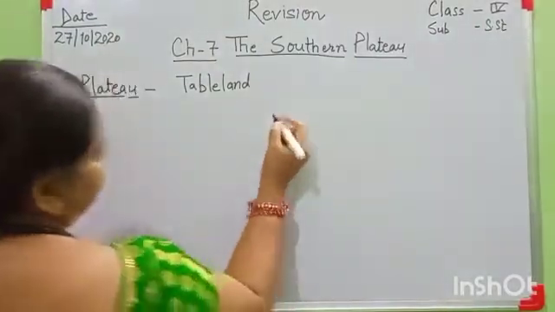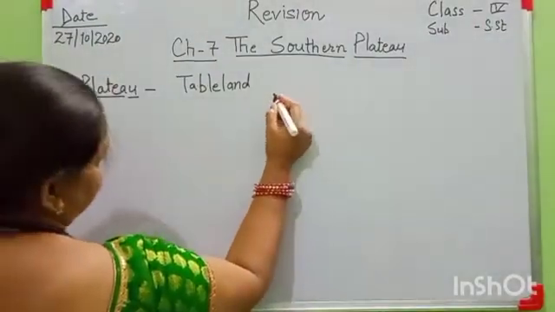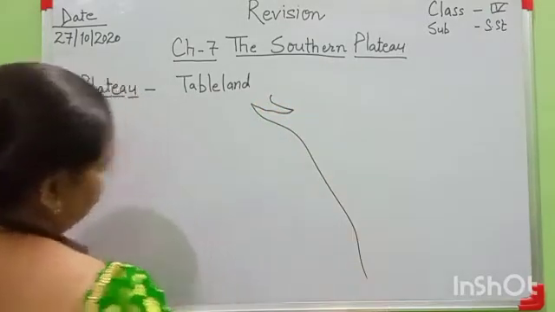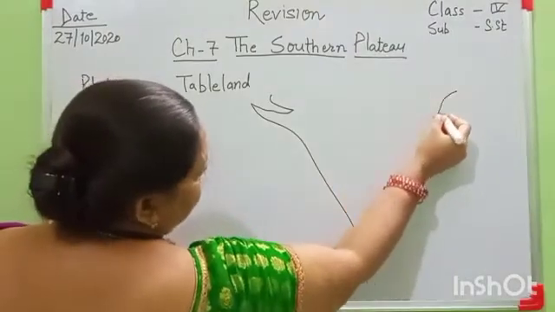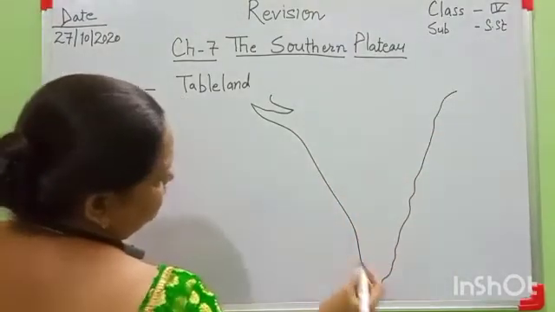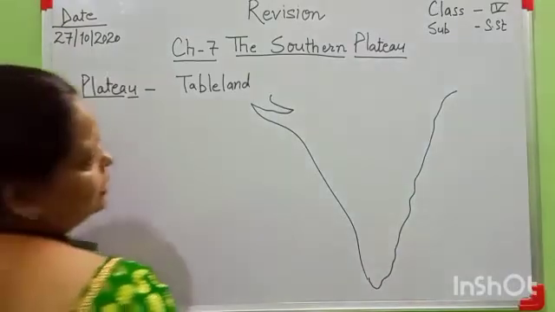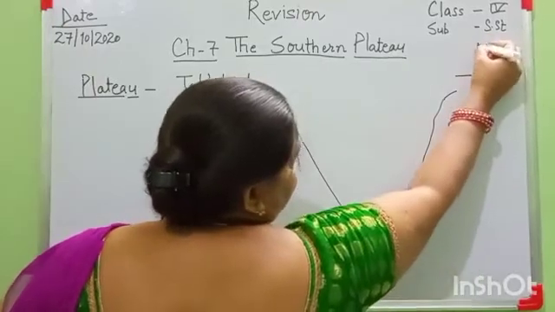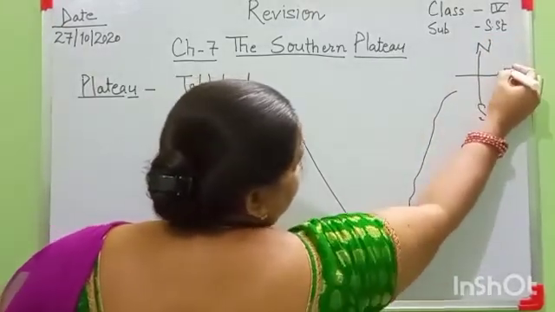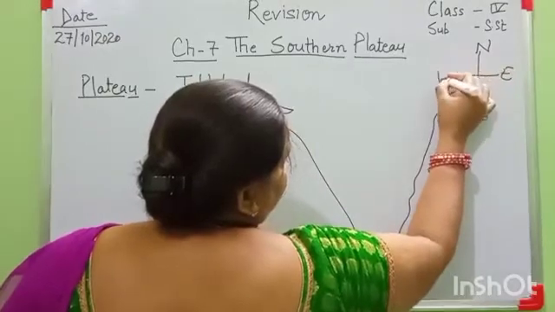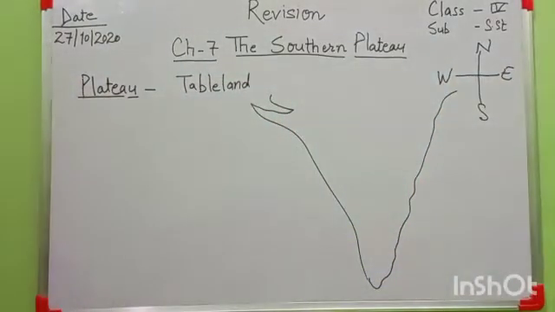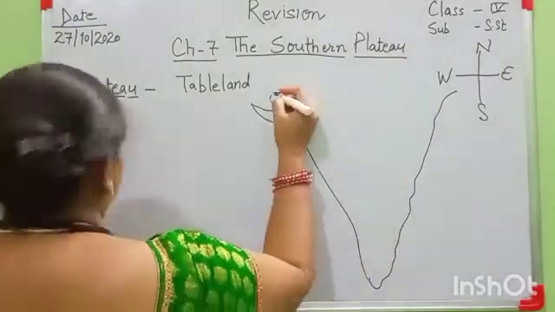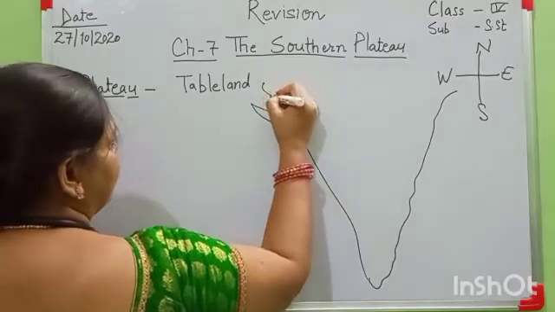Look here, everyone. Here I am drawing the map of a certain part of our country. This part is the southern part. Here I have located the directions: this is north, south, east, and this one west. Clear? This is the half part of our country.